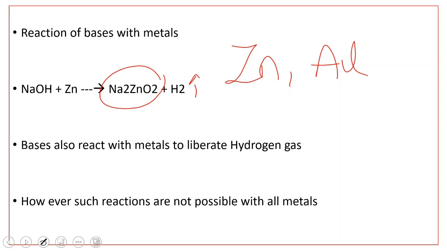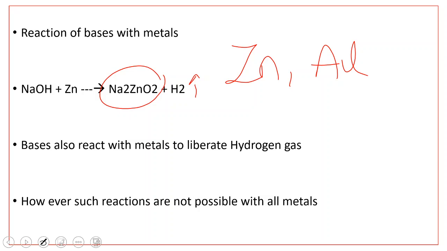Now what is the reason why only these two metals can react with bases to liberate hydrogen gas? Because these two metals are amphoteric. You know what do you mean by amphoteric? Amphoteric means which can behave as both acids and bases. So zinc and aluminium are amphoteric. That means they can behave as both acids and bases. That's why they can react with bases. When they are reacting with base, they behave like acids. That's why they can liberate hydrogen gas.